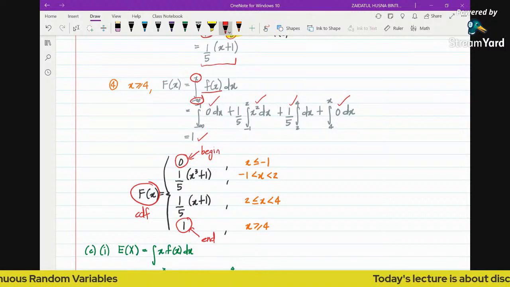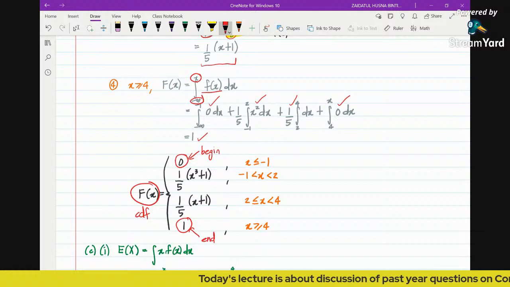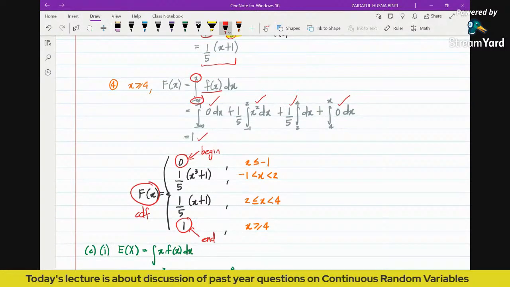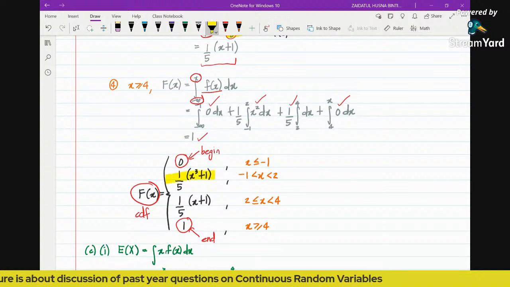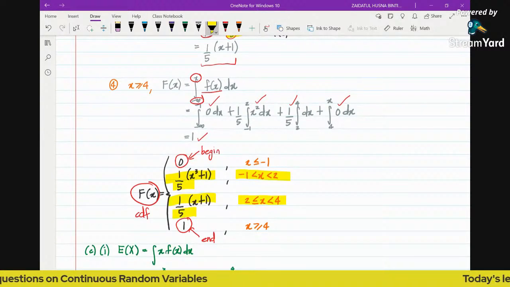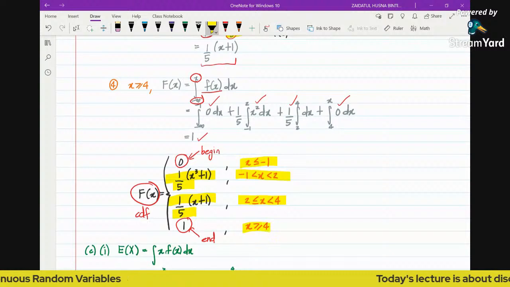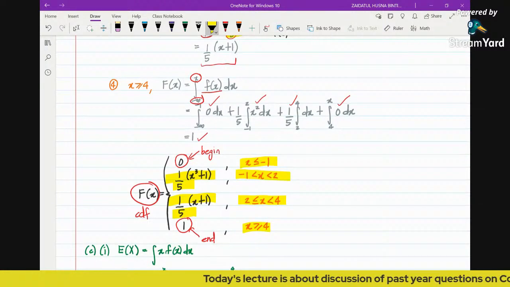We had discussed this for discrete as well. So CDF for both discrete and continuous will always begin with 0 and end with 1. And then you just copy down the respective functions and the respective regions. This one also, the respective function and the respective region. So this is your answer. This is basically the CDF, cumulative distribution function for x. Okay, we are done with this.